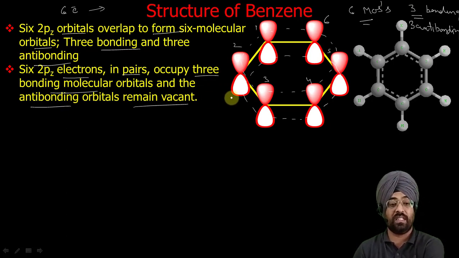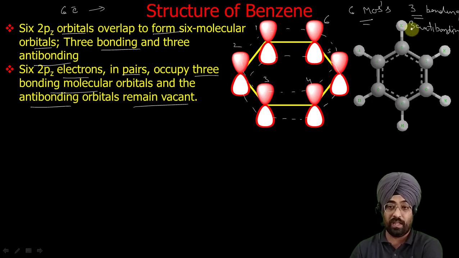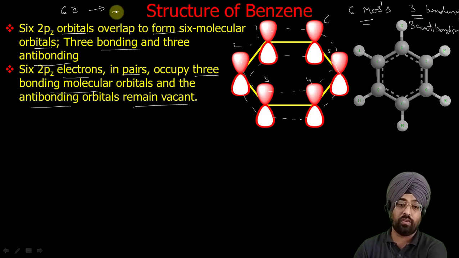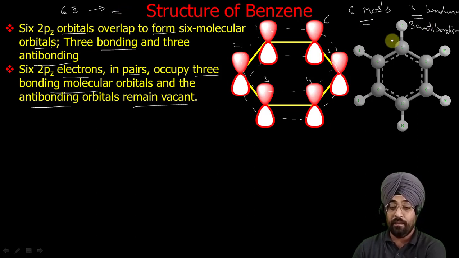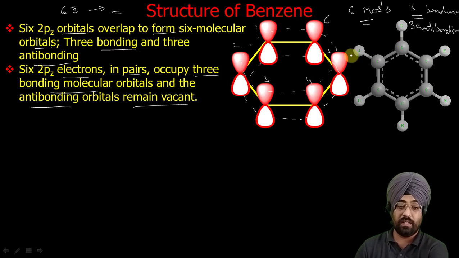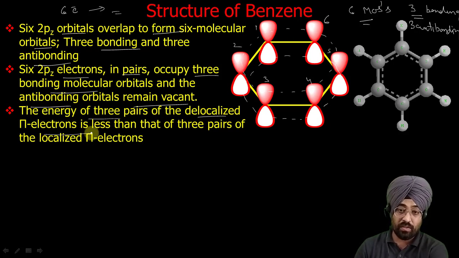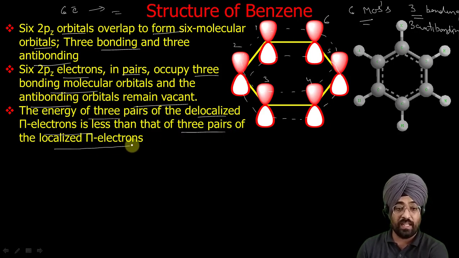So we can adjust these 6 electrons in bonding molecular orbitals. We have 3 bonding molecular orbitals, and one molecular orbital can have 2 electrons. So 3 bonding molecular orbitals can have 3 into 2 is equal to 6 electrons. So benzene has 6 pi electrons. These 6 pi electrons can be adjusted in 3 bonding orbitals, and the 3 anti-bonding orbitals remain vacant. And the energy of these 3 pairs of delocalized pi electrons, so this system is called delocalized, is less than the 3 pairs of the localized pi electrons.